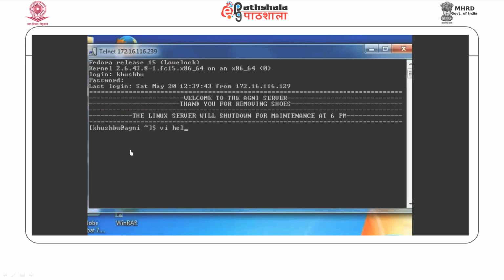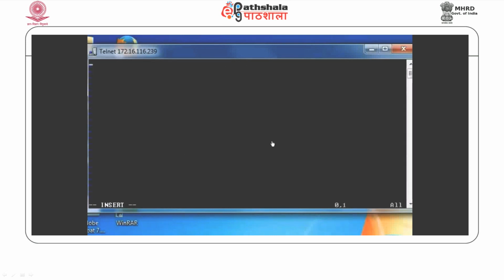Now, here we are using a VI editor to create our C++ program. You may use an editor of your choice. Here we will be entering our hello world program that we have specified before. In the main function, you may have a return type as integer or void, but GCC may not allow you to have the return type as void. Here you will have to have the return type as int.